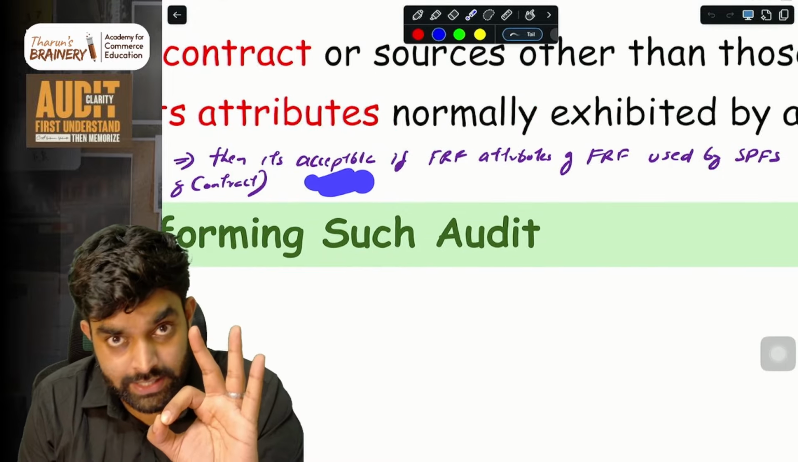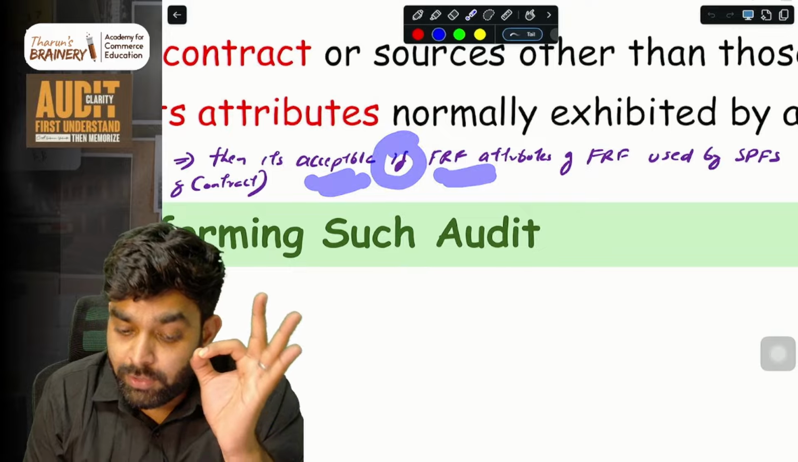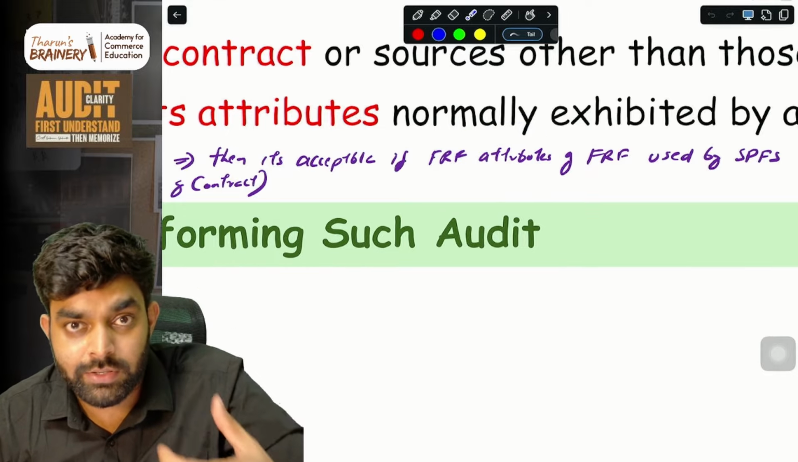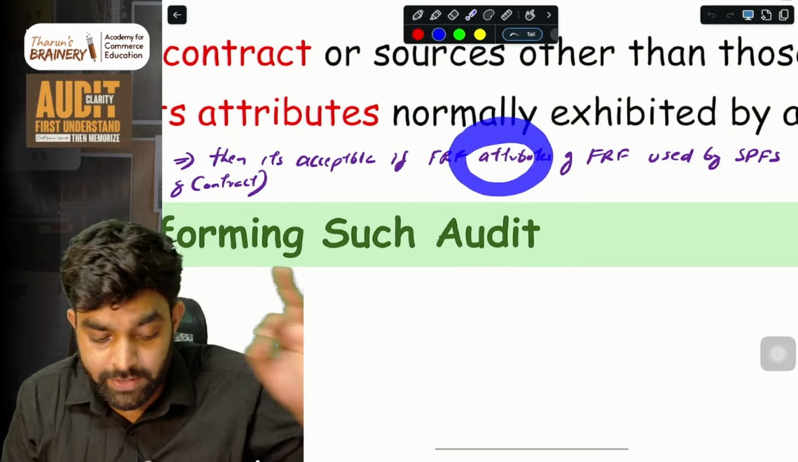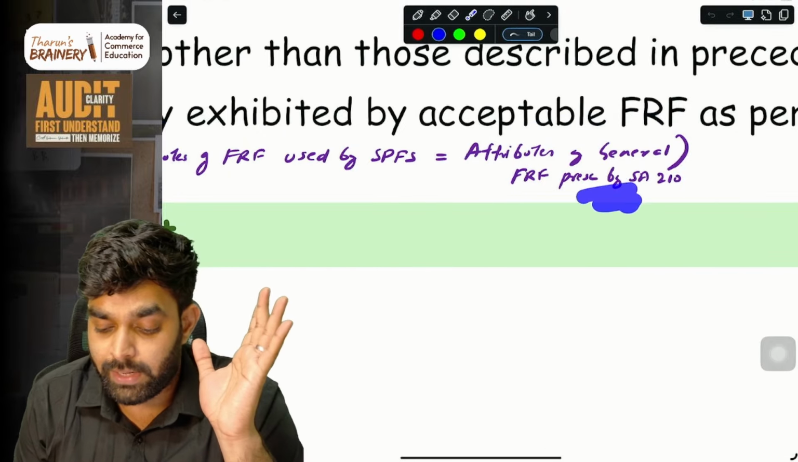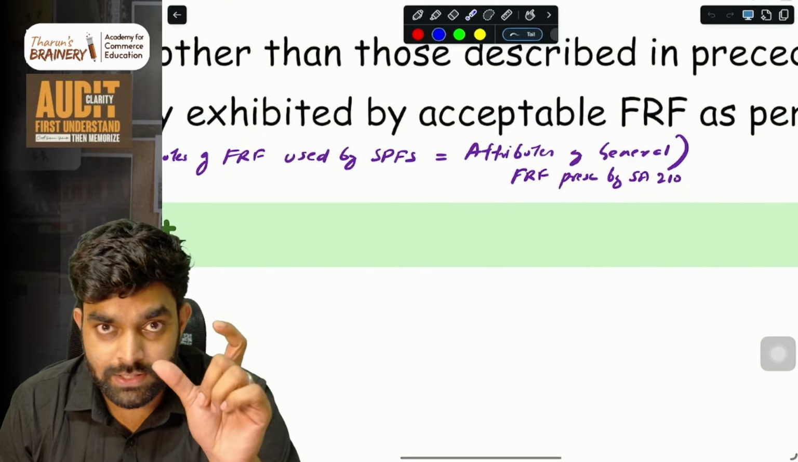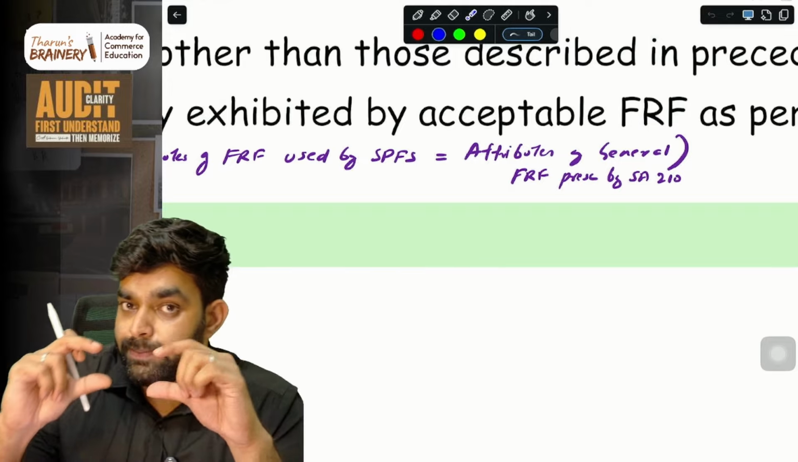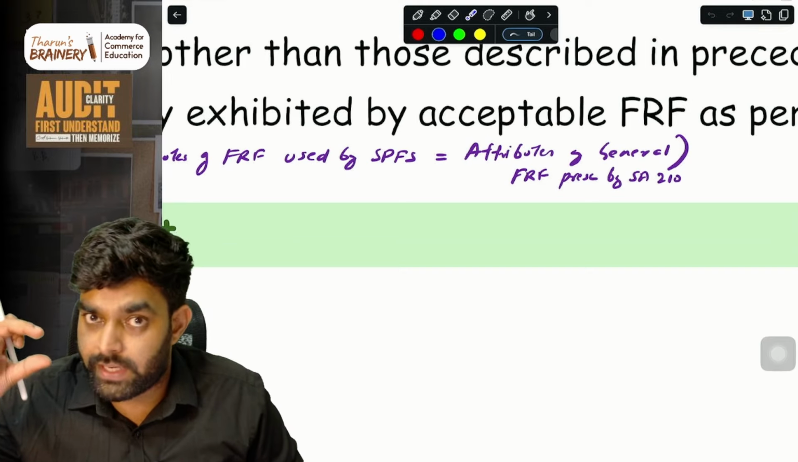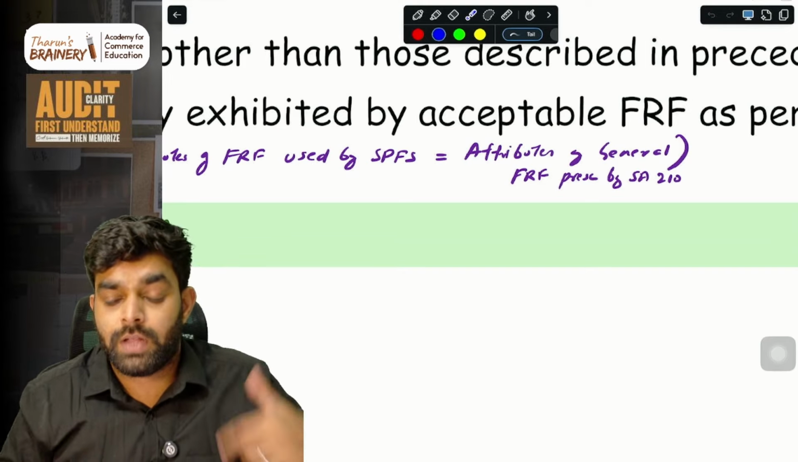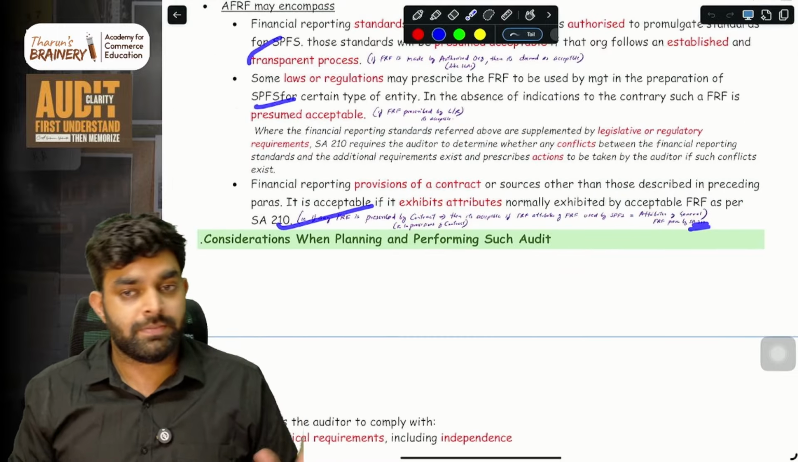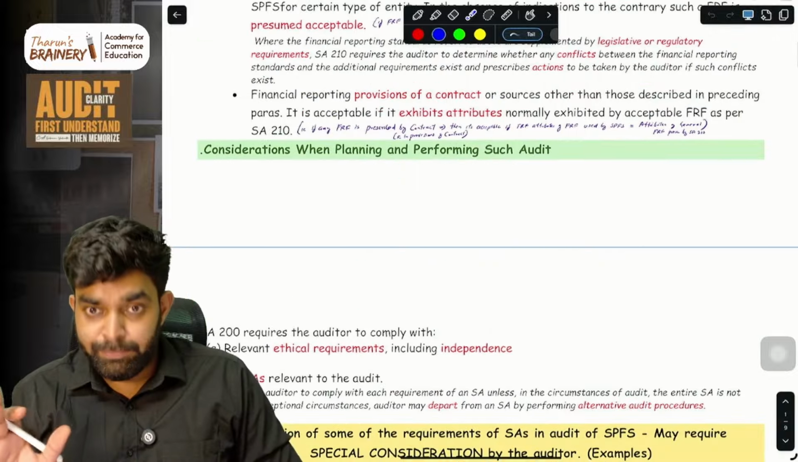That financial reporting framework is acceptable if its attributes, the format and all the attributes inside it, as specified by the contract, are almost equal to the attributes of a general purpose financial reporting framework as per SA 210. That is, if the attributes specified by the provision of the contract for the special purpose framework are equal to the attributes of a normal financial reporting framework as per SA 210, then it is acceptable. Three cases. Simple meaning, understand and keep it in mind.